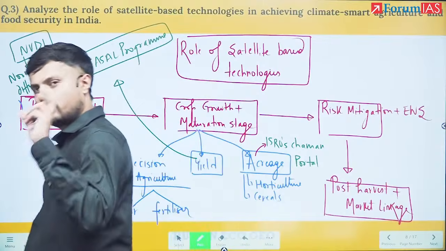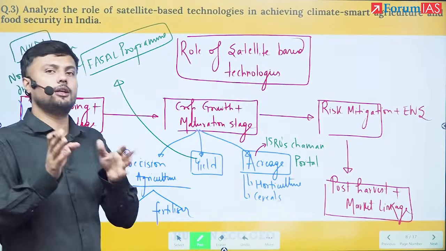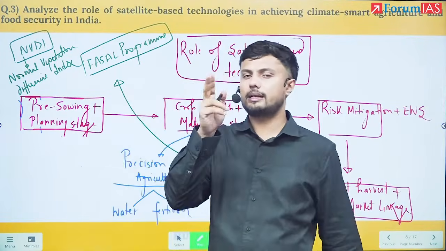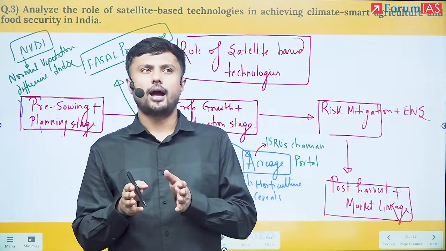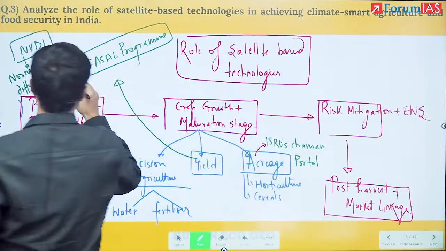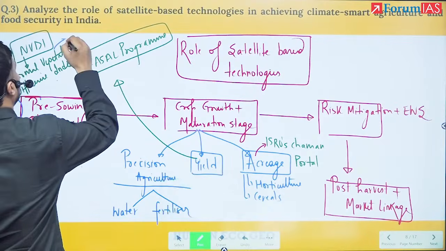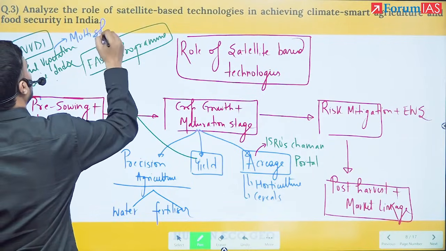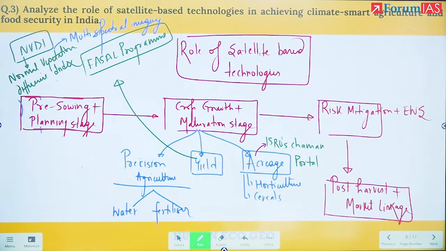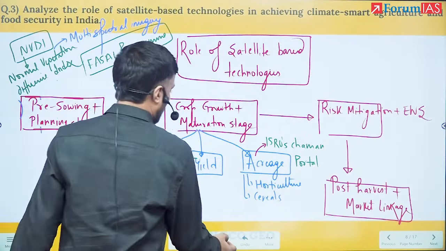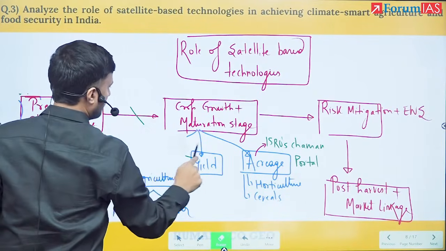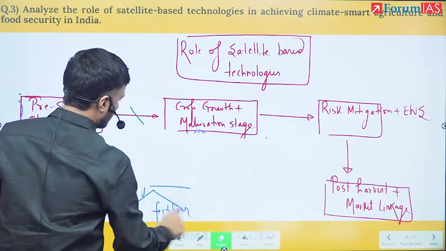And what do they deploy? They deploy multispectral imagery. Do you remember there was a question in GS3 Mission Drishti? In that very question, there is the concept of multispectral imaging and SAR, synthetic aperture radar. So here they are deploying multispectral imagery to understand the yield of the crops. Here I have given 3 bullets. Once I have talked about all these aspects, now I am moving to the third.